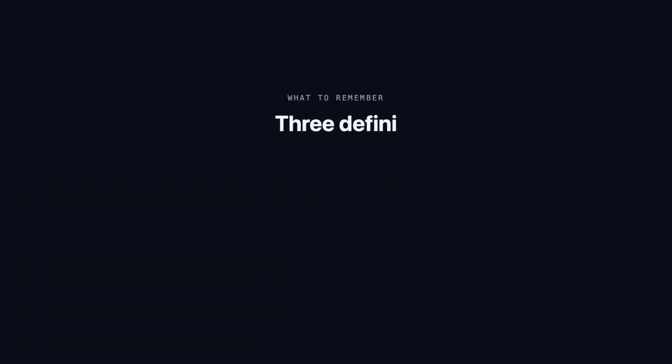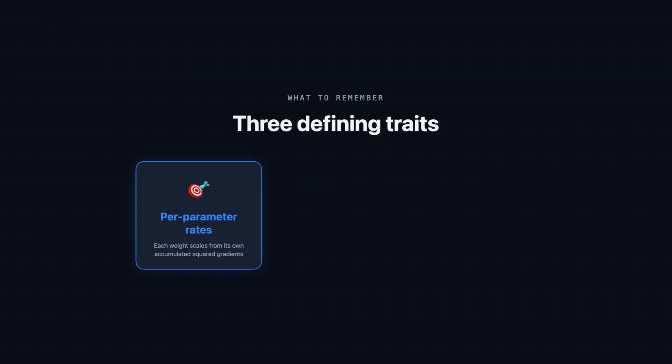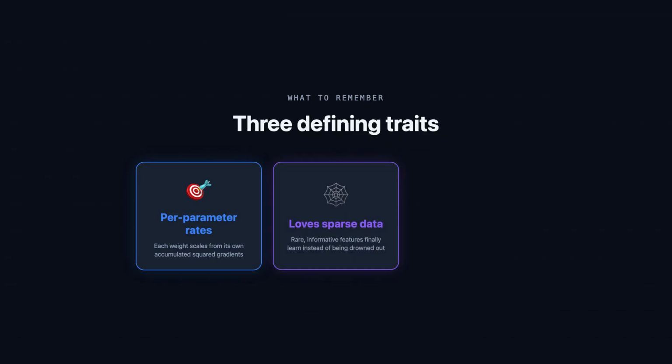So let's crystallize the 3 things really worth remembering about AdaGrad. First, each parameter gets a rate from its accumulated squared gradients. That's the heart of it. Each weight scales its own learning rate using the history of gradients it alone has experienced. Second, it's genuinely great for sparse features. When most inputs are 0 and only a few fire, AdaGrad keeps the rare, informative signals learning strongly instead of letting the common ones dominate everything.